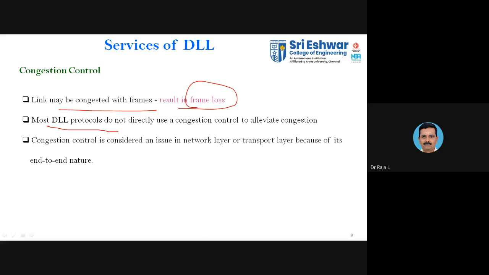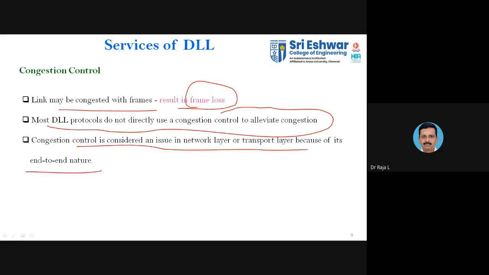Most DLL protocols do not directly use congestion control to alleviate this. You have some protocols available. So congestion control protocols will take care of this. Congestion control is considered as an issue in the network layer or the transport layer because of its end-to-end nature.